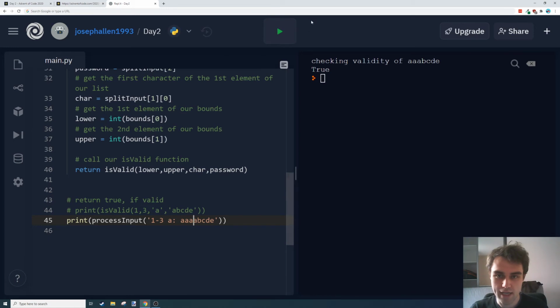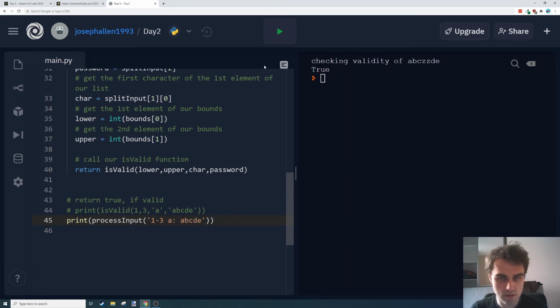Still true with 3 A's. False with 4 A's, and no A's should also be false. I guess we could test this in many ways now. So we could try putting Z here. It's false because there's no Z, 2 Z's. Yeah, that looks good to me.